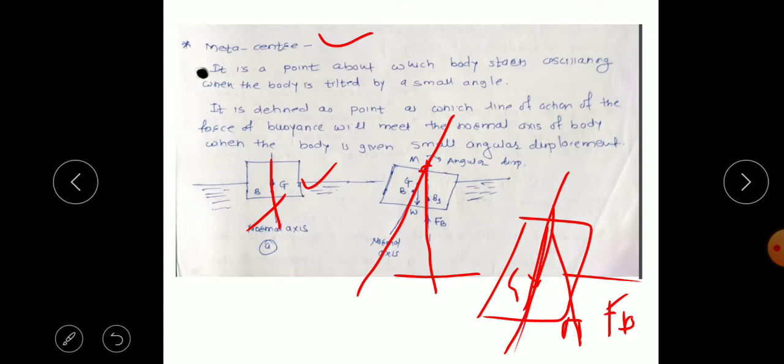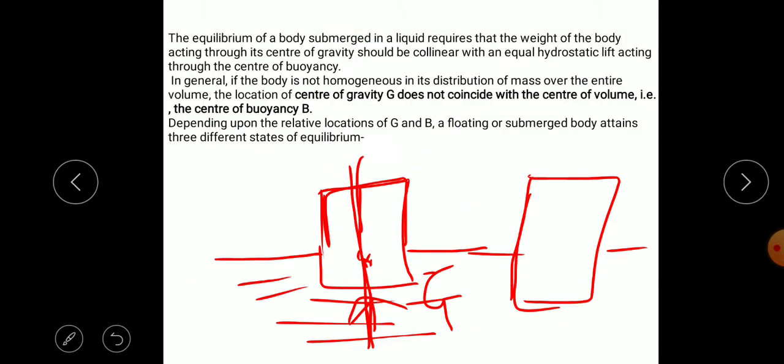The metacenter is important in floating objects, that is, ships. When a ship is floating in the water, you have to consider where the metacenter is, because we have to consider the stability of the ship. If the ship is displaced with an angular displacement, it should return to the stable condition. So next we see the stability of objects.